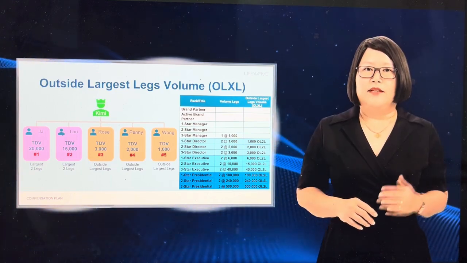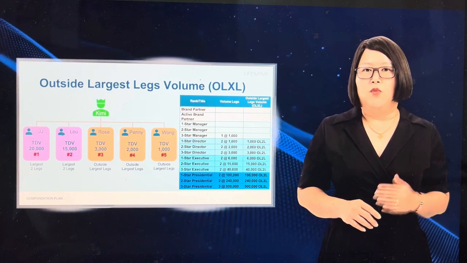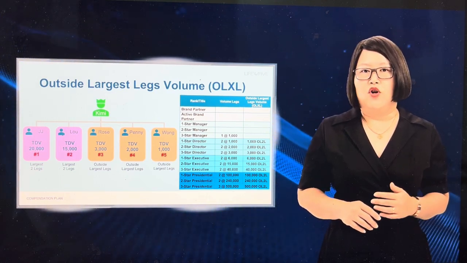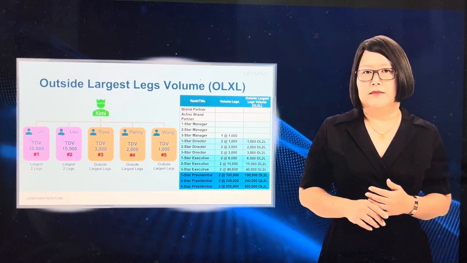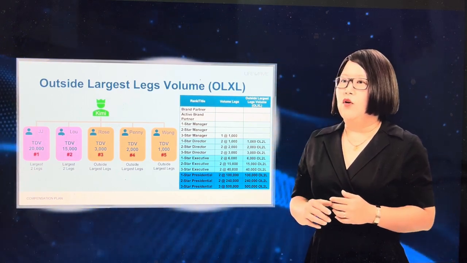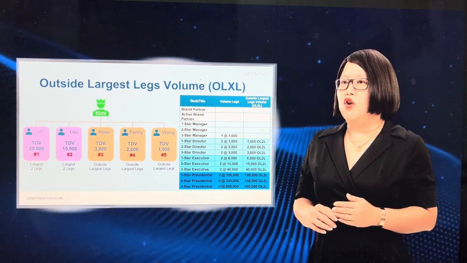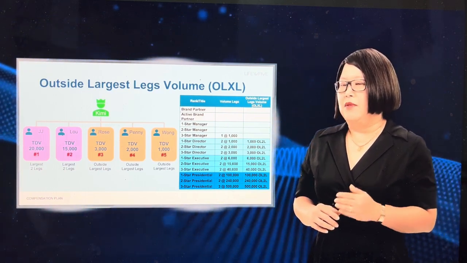For most ranks, the required volume lakes are 2. The outside largest lakes volume would exclude the total downline volume of those 2 volume lakes. You will notice for rank requirements, the amount of volume required in outside largest lake volume matches the amount of volume required from each volume lake.